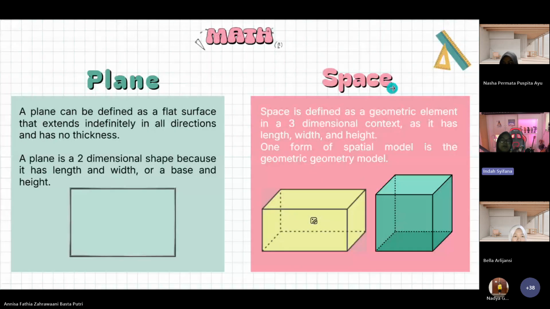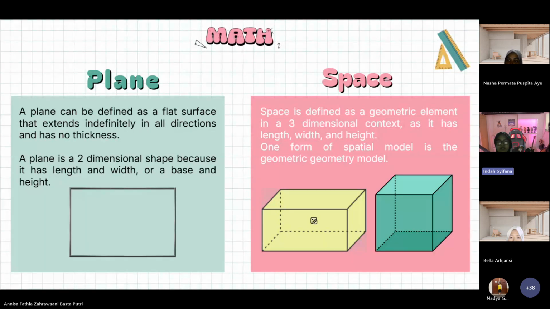Next, plane and space. A plane can be defined as a flat surface that extends indefinitely in all directions and has no thickness. Space is defined as a geometric element in a three-dimensional context, as it has length, width, and height.